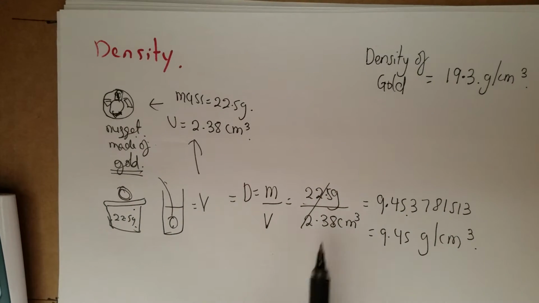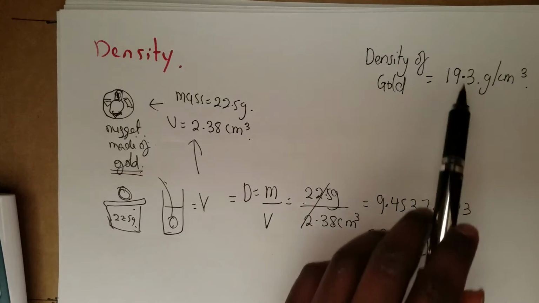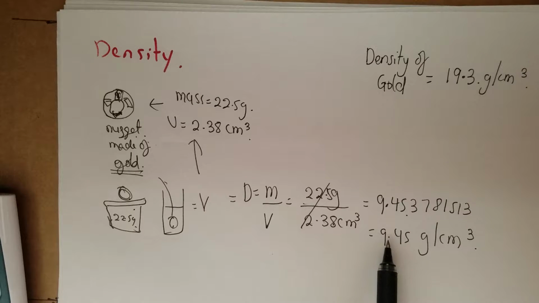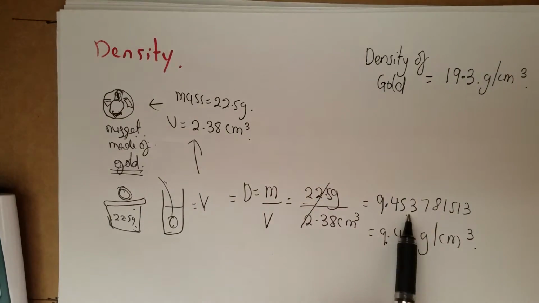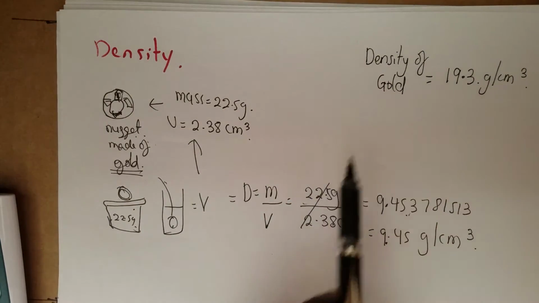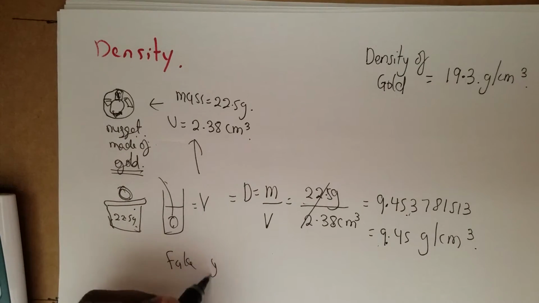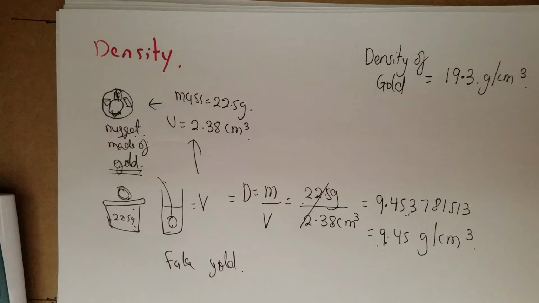So the density of the ring is only 9.45 grams per cm cubed. The density should be 19.3. So that means that because it's much lighter as well, because the density is not the same as the density of gold, it's not real gold, it's fake gold. That's how we use density, or one of the reasons.